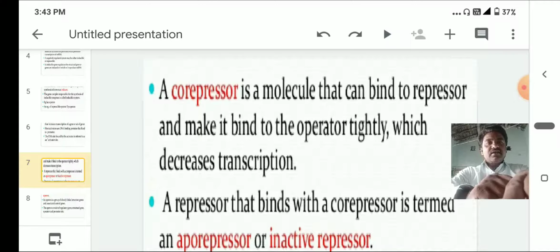Next, a co-repressor molecule. A co-repressor molecule is a molecule that can bind to the repressor and make it bind to the operator tightly, which decreases the transcription.